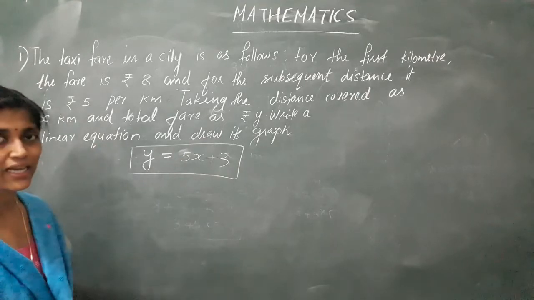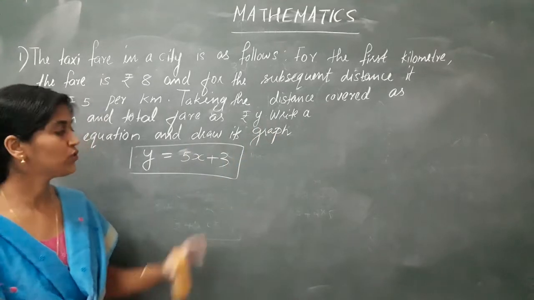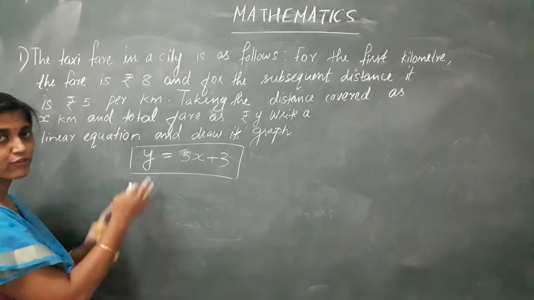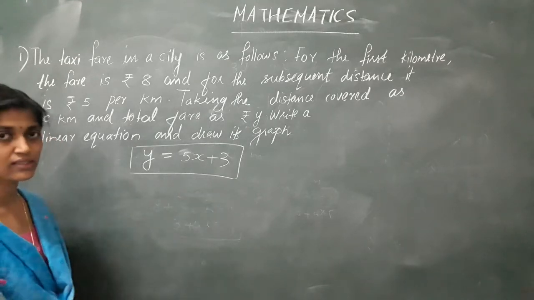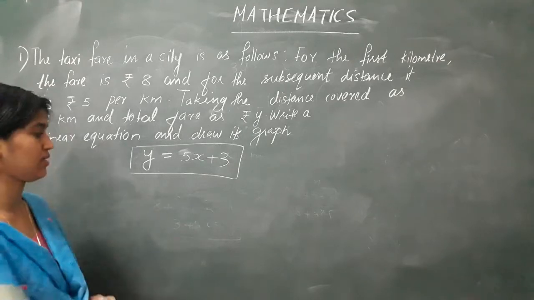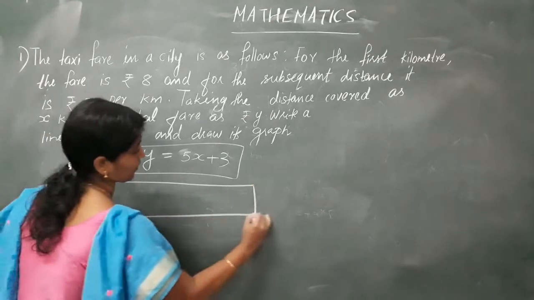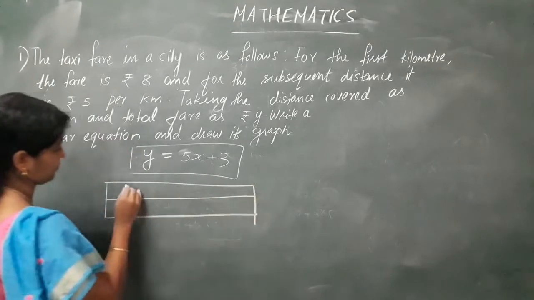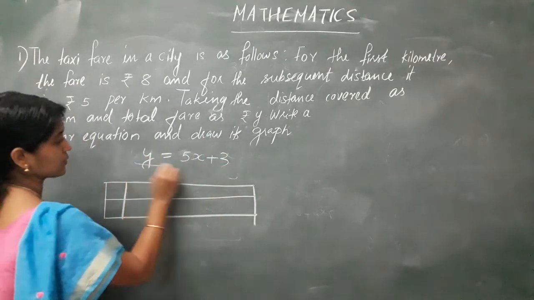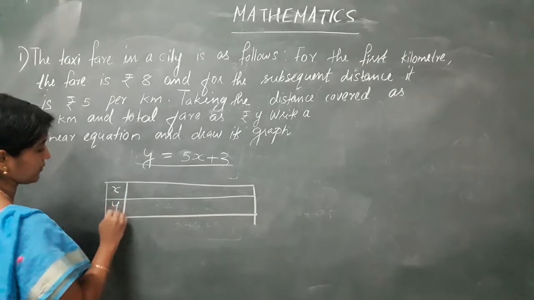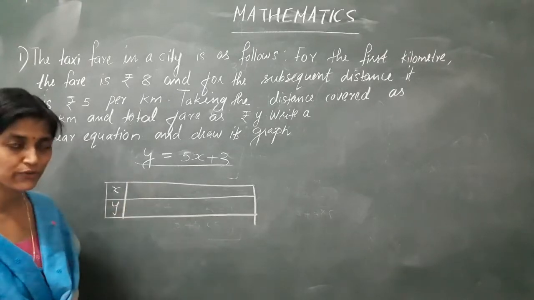What is our next second part? It is draw its graph. Okay. So for drawing the graph, what I have to do? I have to find x coordinates and y coordinates. That is, I have to find the solutions. So again I am going for the box. These are two boxes and I am writing this linear equation. x, y. So I get here solutions. For that I have to give different values for x and y.